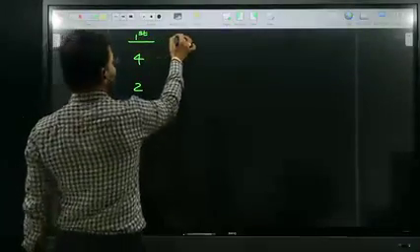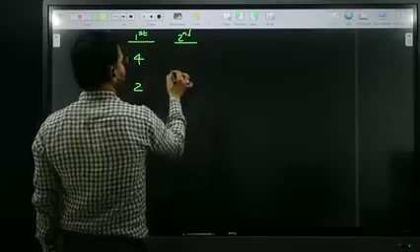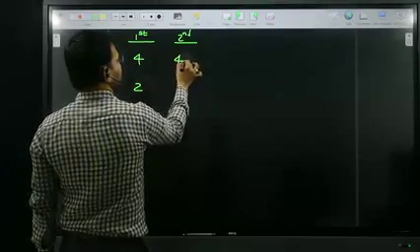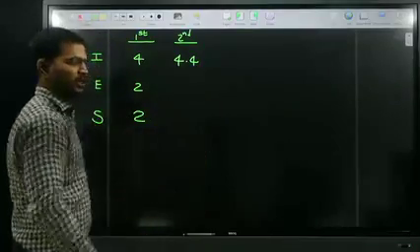Then automatically the second year income is 4.4 lakhs. Previous salary is 4 lakhs, 40,000 increase is nothing but 4.4.